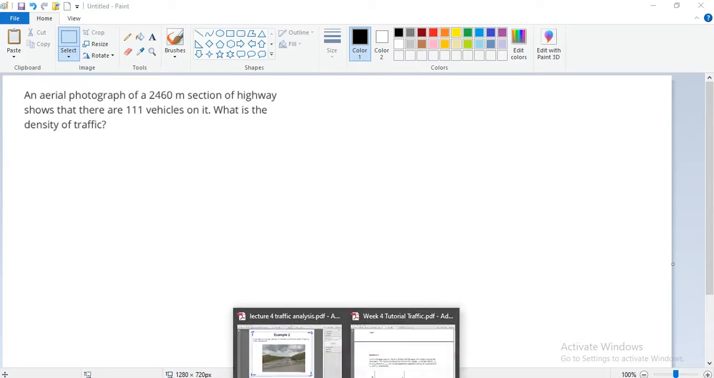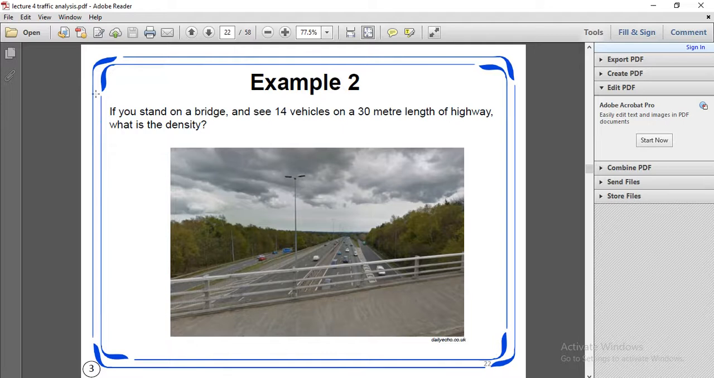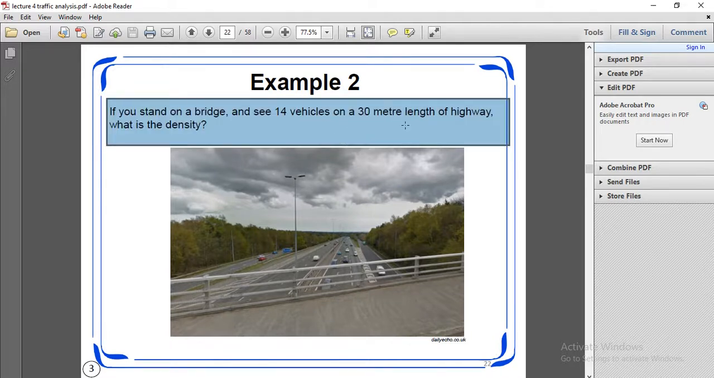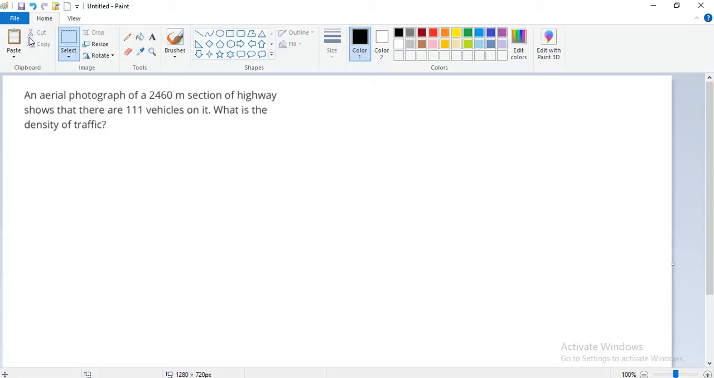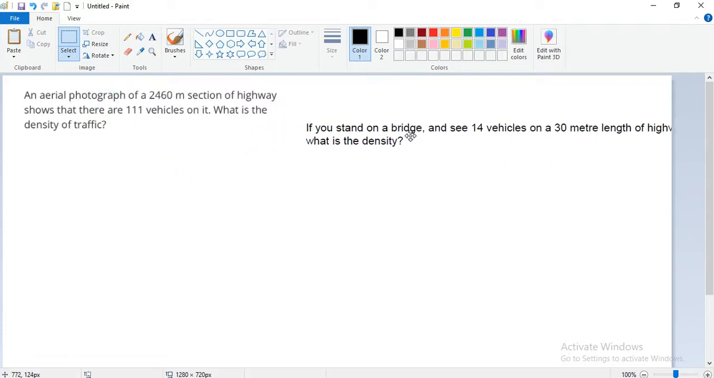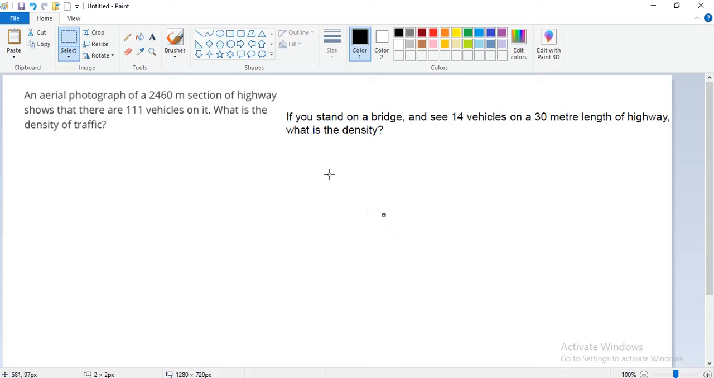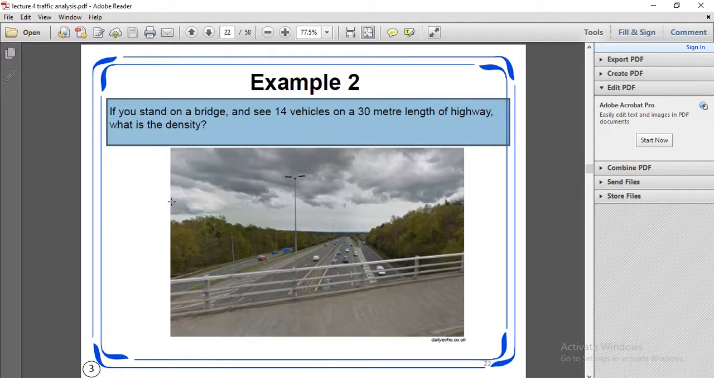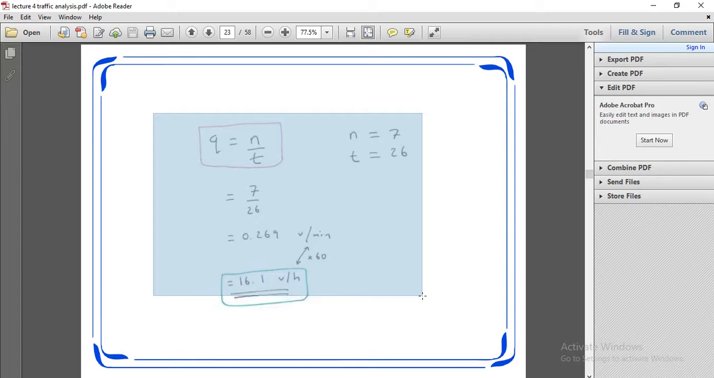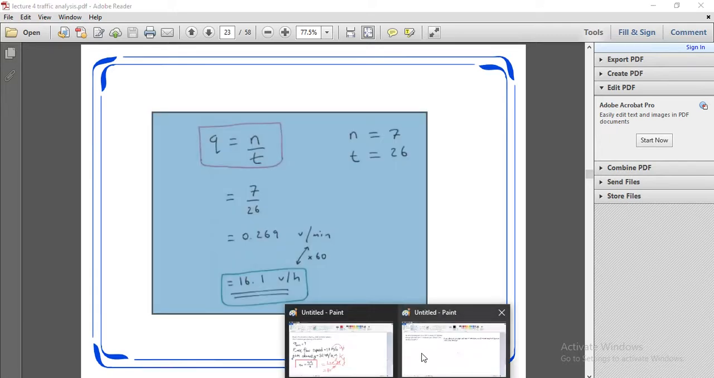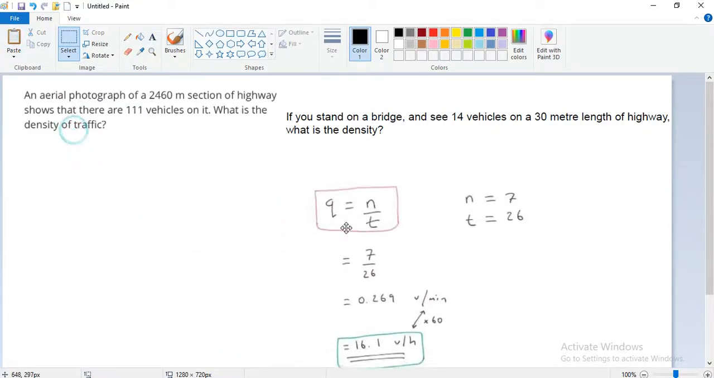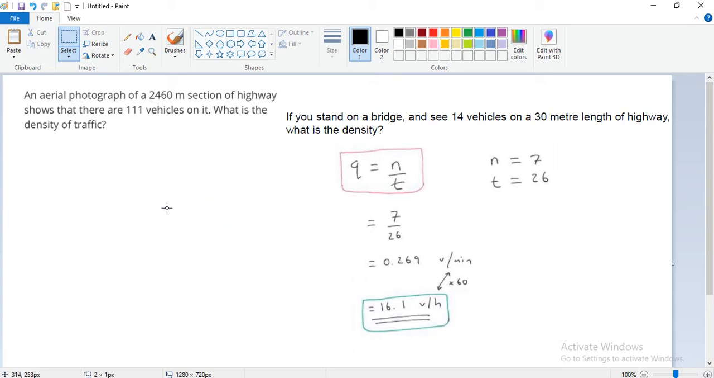This question is similar to this one. If you stand on a bridge and see 14 vehicles on a 30-meter length of highway, what is the density? The similar question is here, and the answer is like this. So the formula is for the density of traffic.